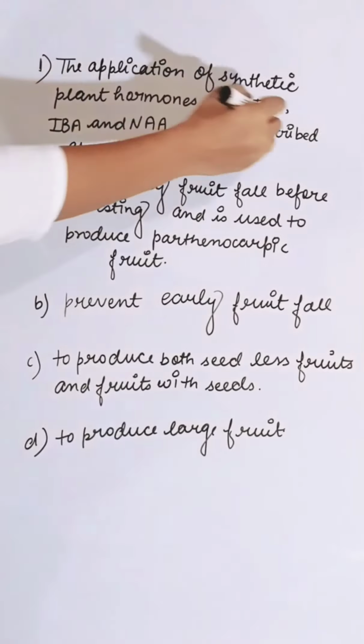Chipko movement was launched for the protection of first option forests, second is livestock, third is wetland, and fourth is grassland. Chipko movement was launched for the protection of forests. So the correct answer is A.